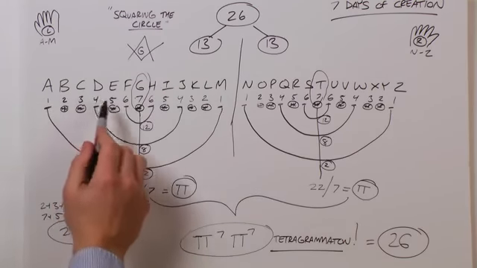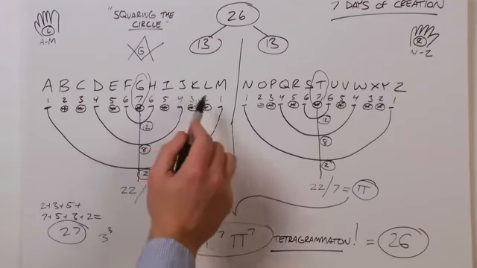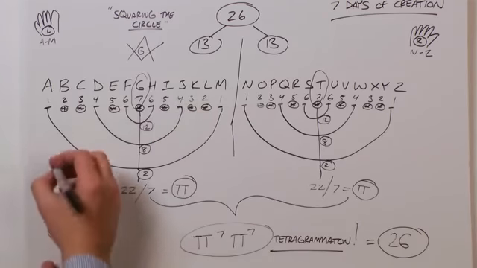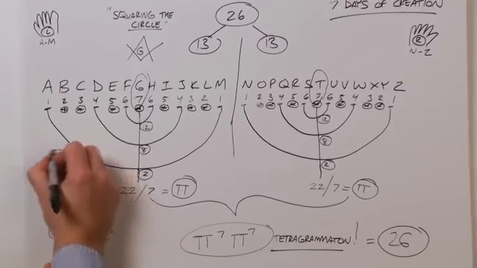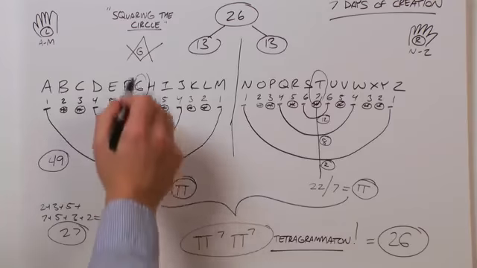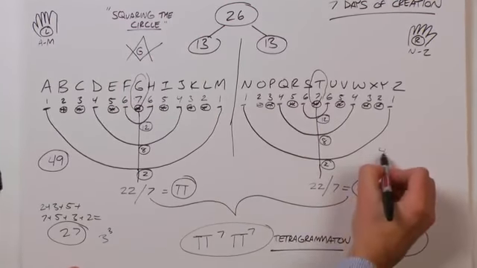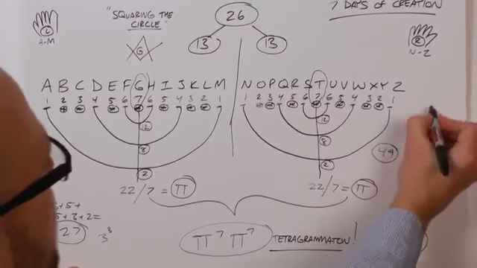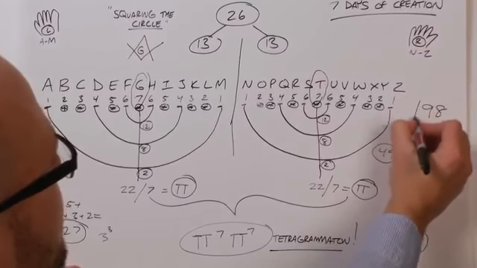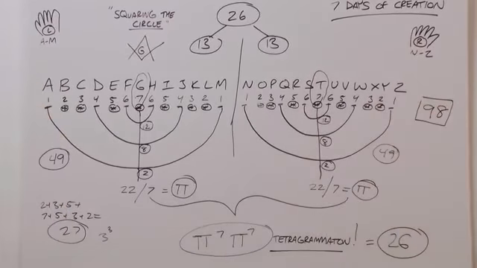1, 2, 3, 4, 5, 6, 7, 6, 5, 4, 3, 2, 1. If you add those up, you get 49. And 49 is nothing more than 7 squared. So you have a 49 here and a 49 here, giving you the number 98. It's going to be an important number as we move on.